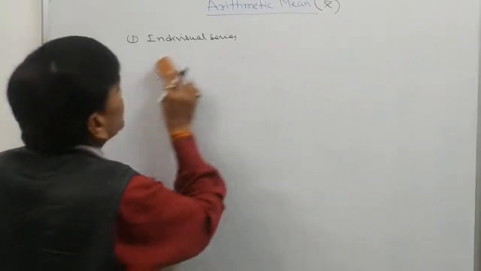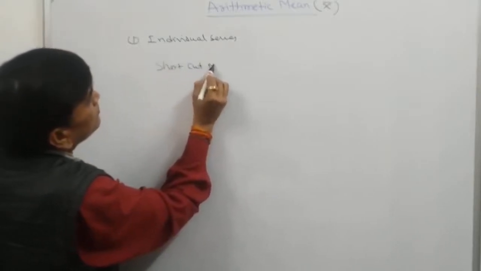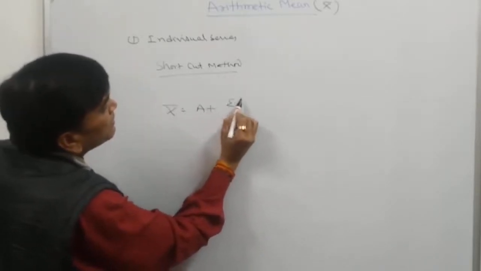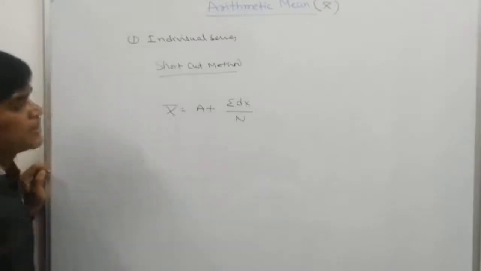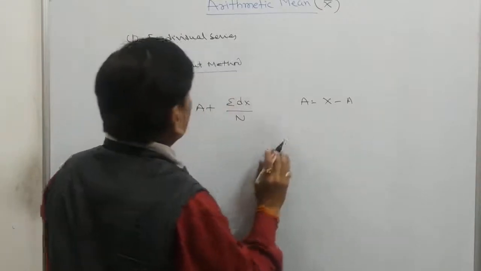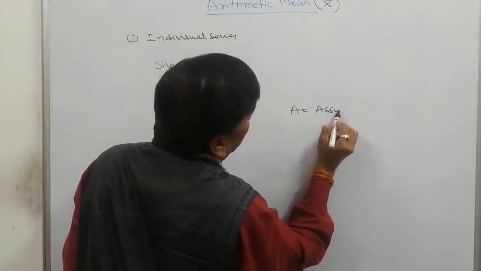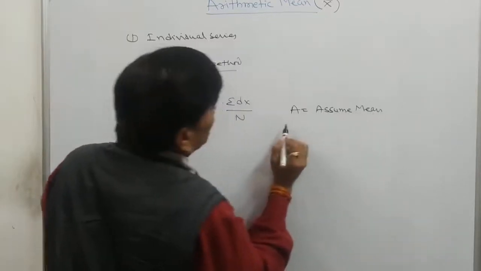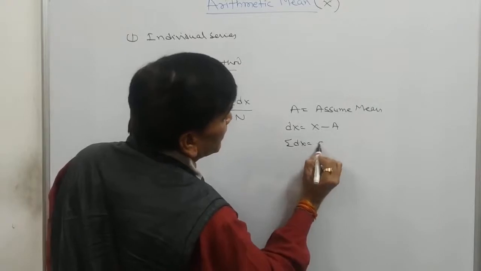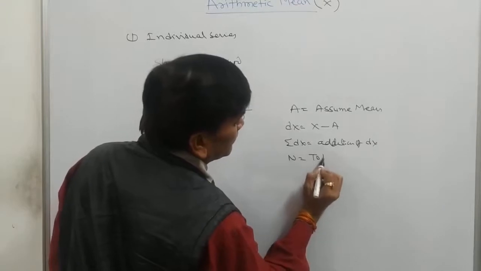We have one shortcut method also. In the shortcut method, arithmetic mean is equal to assumed mean a plus sigma dx divided by n. Here a is the assumed mean, dx is equal to x minus the assumed mean, sigma dx is the addition of dx, and n is the total number of items.